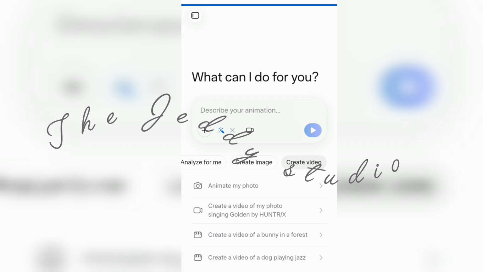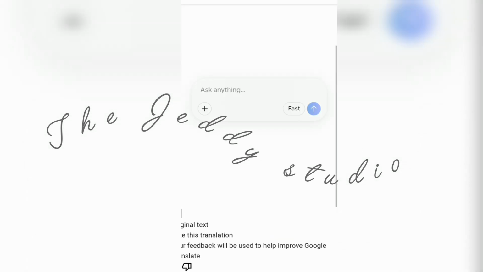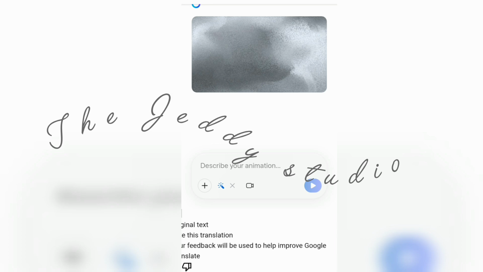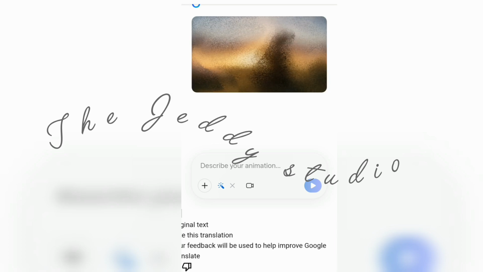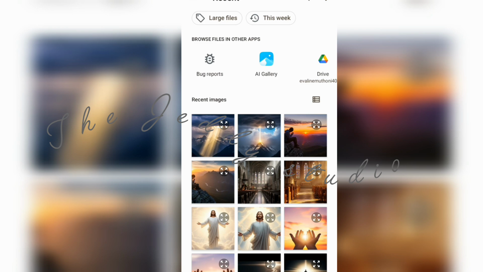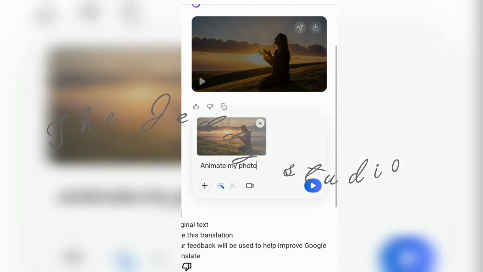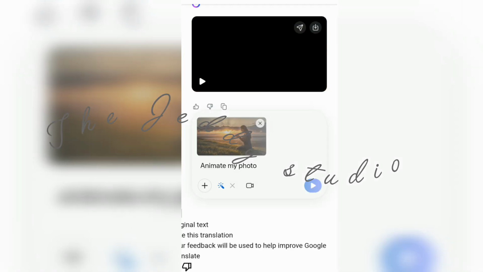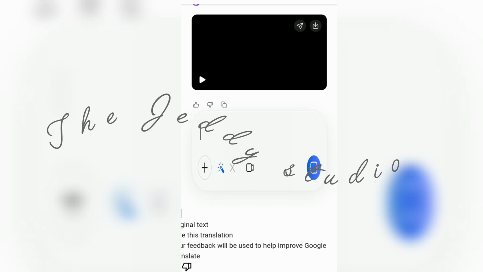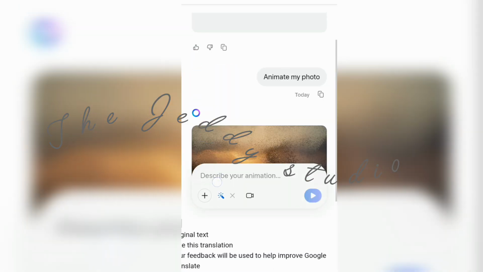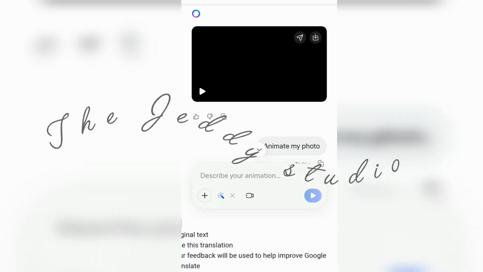So if you're using a laptop, you can upload up to 5 images to Meta AI, and it will turn all the images into videos. So that is also very fast generation. But if you're using a modern device, you must not wait for the first one to generate. You can just continue, and after some time when you go and check them, you'll find all of them have been turned into videos. So this is very fast. You don't need to prompt, you just need to upload, and just wait for it to be a video.